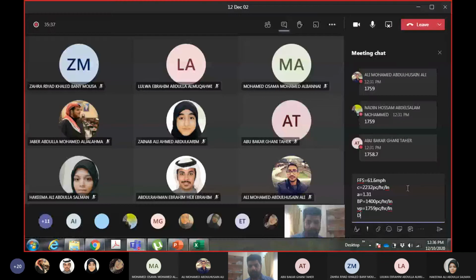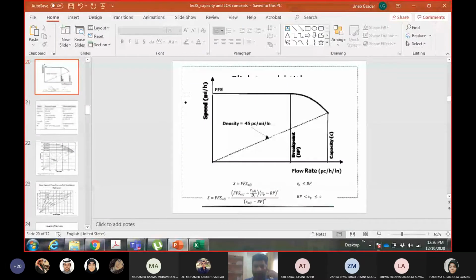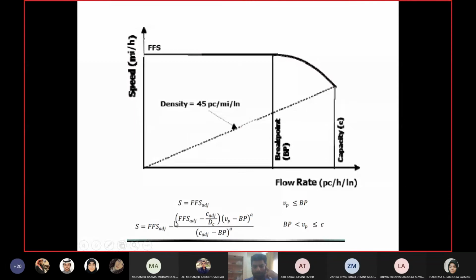Let me zoom into the equation. Now calculate the value of speed here. Why am I using this equation? Why not just take it equal to free flow speed? Because VP is more than the breakpoint. Breakpoint is 1400 for any multi-lane highway. So give me the value of speed here. The value of A is fixed for multi-lane highways, which is 1.31.